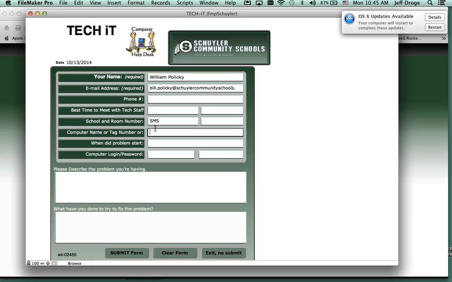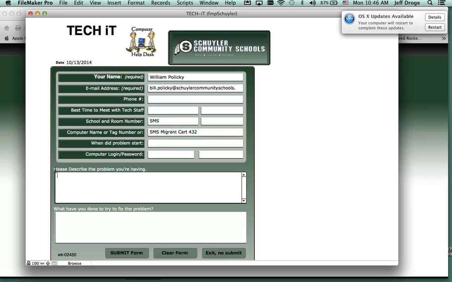If it's your own computer that you're requesting tech support for, then probably not as important. But if it's a computer in the SCS, I guess middle school, migrant cart number 432, that's very helpful, if that's the computer that's in the cart, we need to have that information.